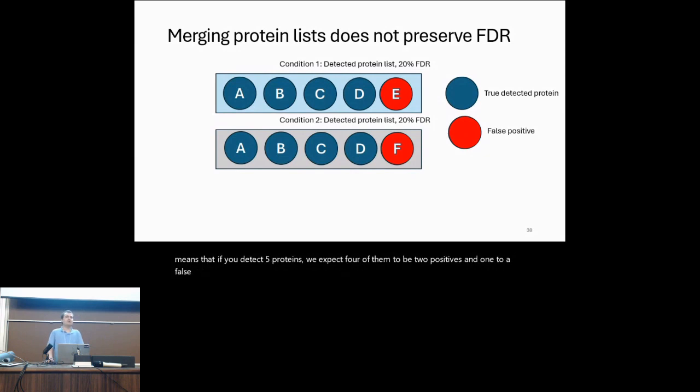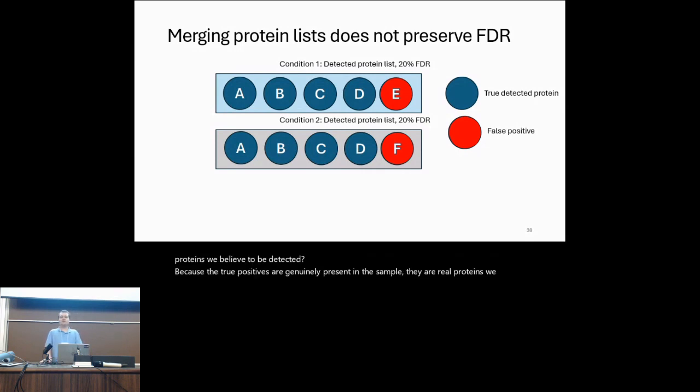Now, what happens if we merge these lists in order to construct a total list of all proteins we believe to be detected? Well, because the true positives are genuinely present in the sample, they are real proteins, we expect that it's pretty likely that they are shared between both conditions. Cells express somewhat different proteomes between different conditions, but there's also a lot of overlap.